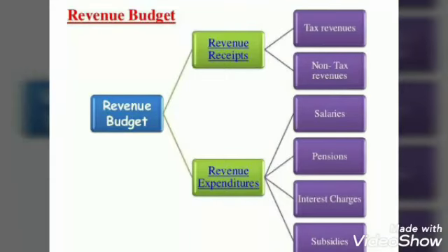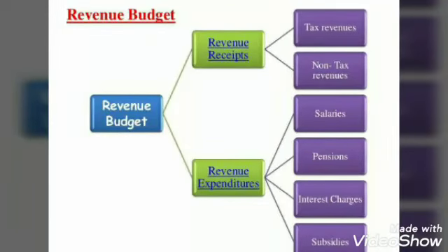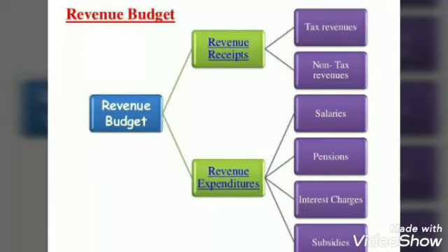Now here you have to be very careful, because here we are talking about revenue budget. If it's revenue budget, remember under this revenue receipts and revenue expenditure will come. Now this revenue budget includes all such items of receipts and expenditure of the government which do not impact the assets and liability status of the government.